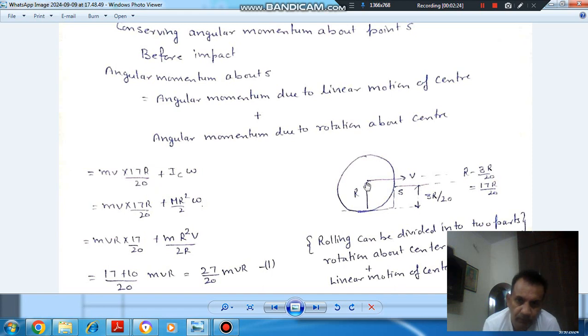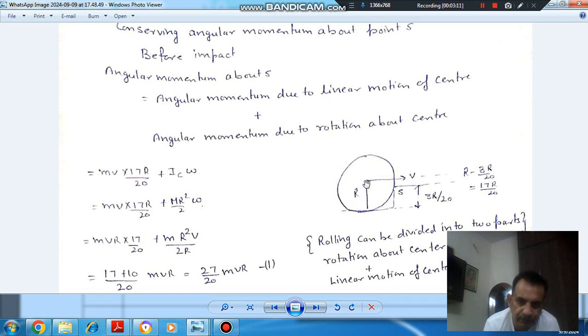The formula for angular momentum is m v r, where m is mass, v is velocity, and r is the perpendicular distance of the velocity from the point about which we have to find the momentum. So m v is this, and the perpendicular distance is R minus 3R/20, that is 17R/20. So m v into 17R/20, and this is due to linear motion.